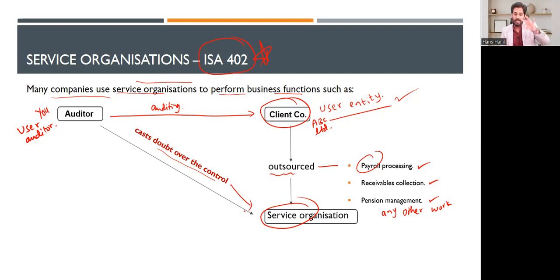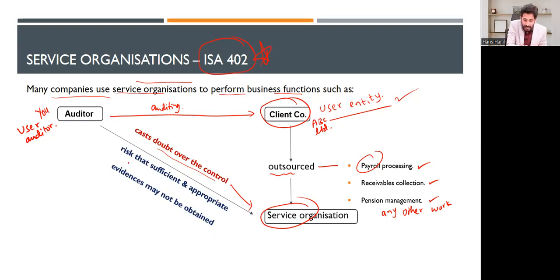So the auditor casts doubt over the control at the service organization, and there is a risk that sufficient and appropriate evidence may not be obtained because those records are not being maintained by me. Those records are being maintained by the service organization, right? This is the service organization to whom I have outsourced the work.